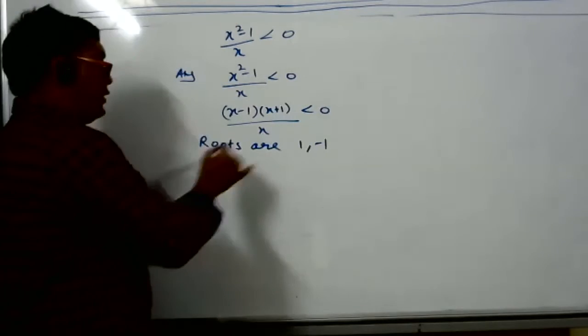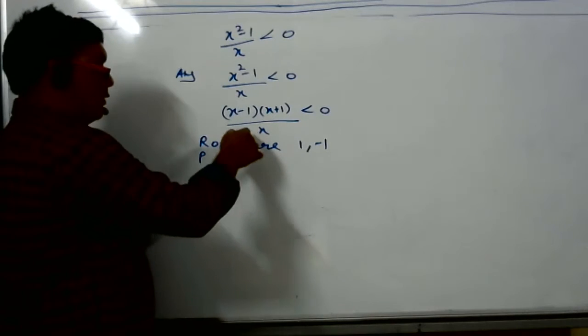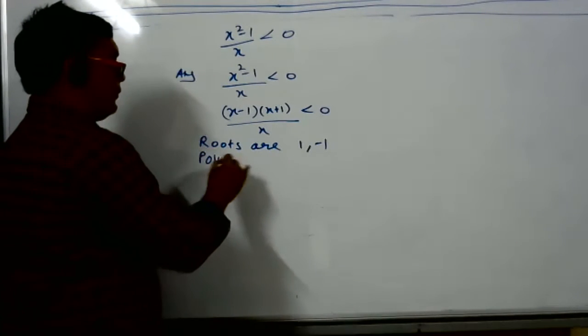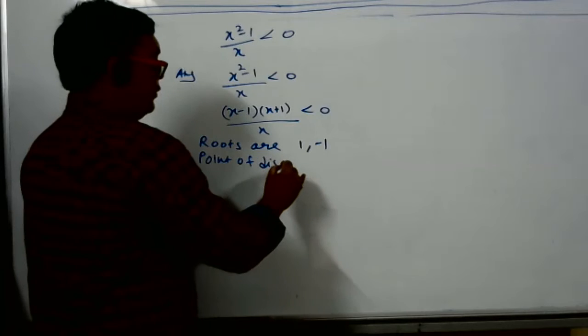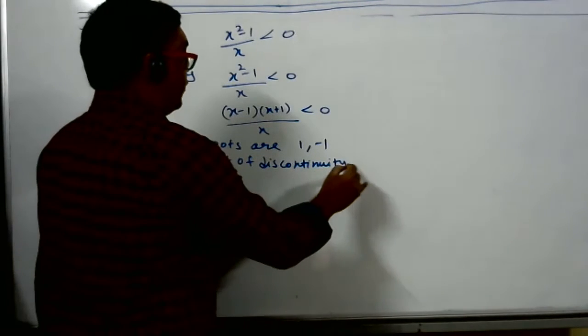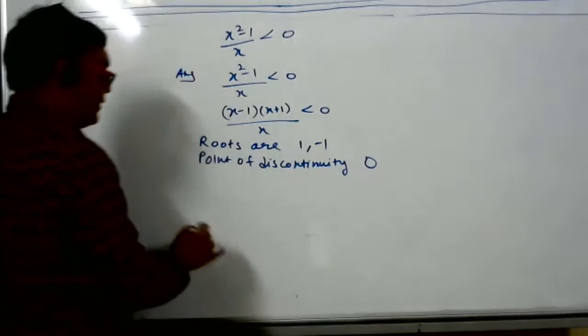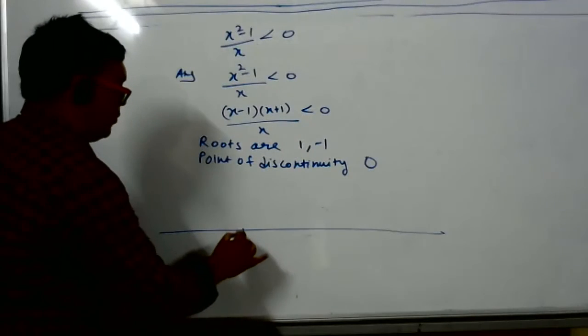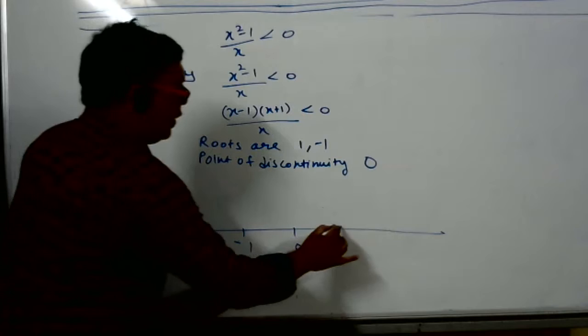And 0, the point of discontinuity. So 0 will not come in the answer. So the point of discontinuity is 0. Now what is the next step? Mark all the points on the number line. So minus 1, 0, 1.